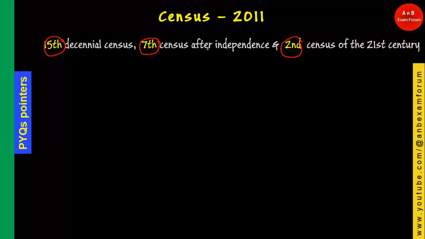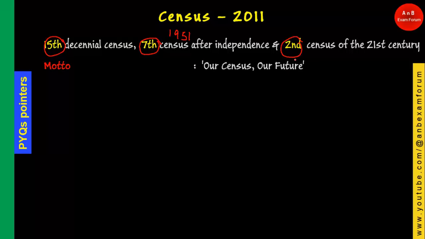And 7th after independence, because the first census after independence was 1951, so afterwards it is the 7th. And in the 21st century it is the second one: 2001, then 2011.